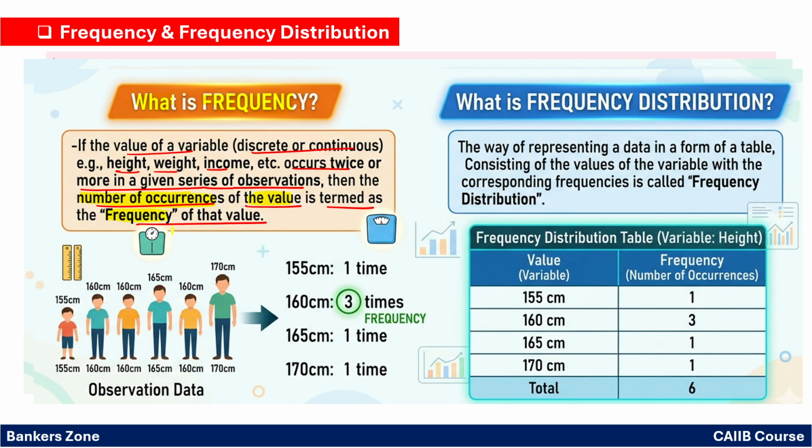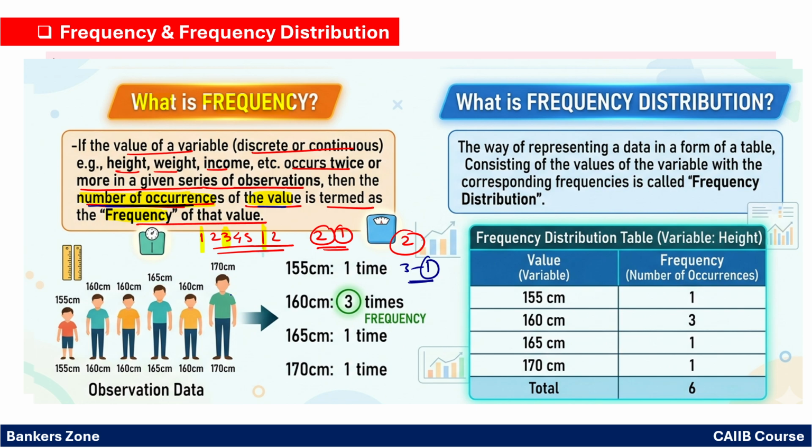Frequency, very frequent, means what? Regularly, right? So frequency is how many times that number occurred in the data set. For example, say I write 1 2 3 4 5 1. What is the frequency of 1? 1 appeared here and also here. That means 1 occurred 2 times, so the frequency of 1 is 2. How many times does the number 3 appear? 3 appears here only once, right? So the frequency of 3 is 1. So frequency simply means the number of times a value occurs.